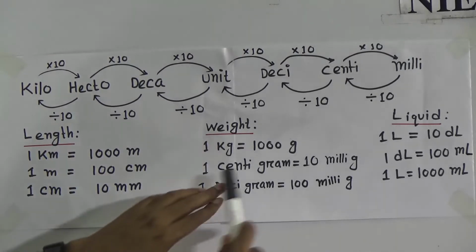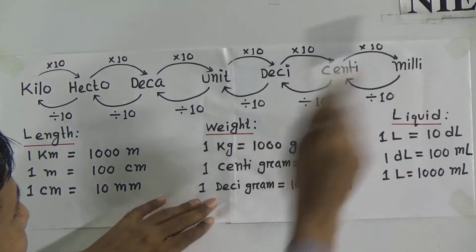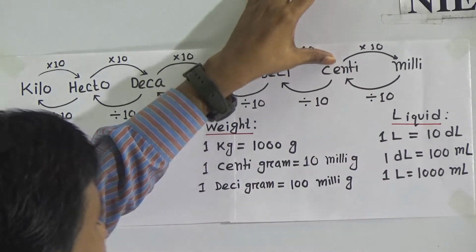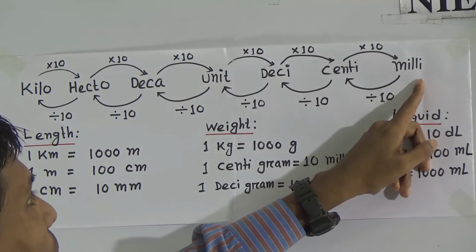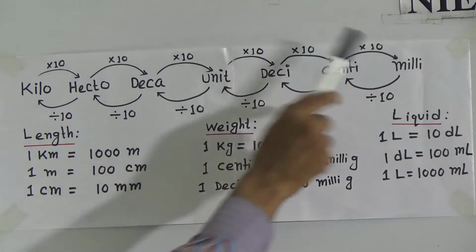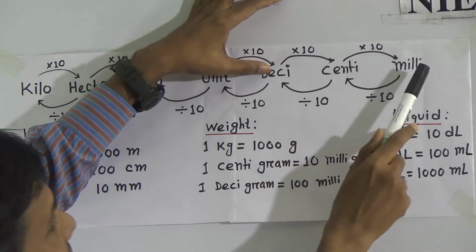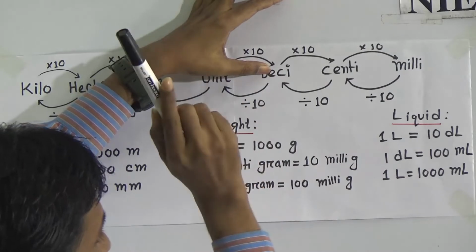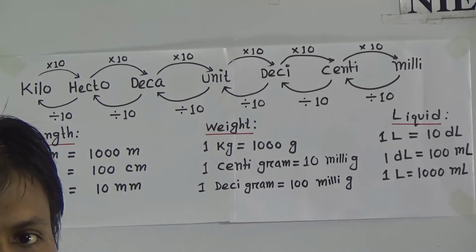Again, 1 centigram equals what? 1 centigram equals how many milligrams? Look, centigram to milligram, how many steps? Only one step. So 1 centigram equals 10 milligram. Okay. This is decigram. 1 decigram equals how many milligrams? You see how many steps? 1 step, then 2 steps. That means 1 decigram equals 100 milligram.